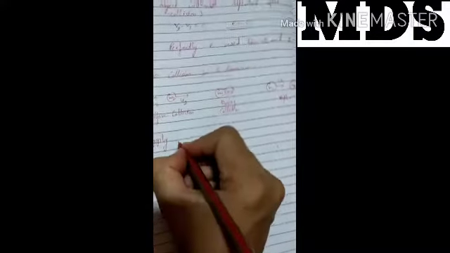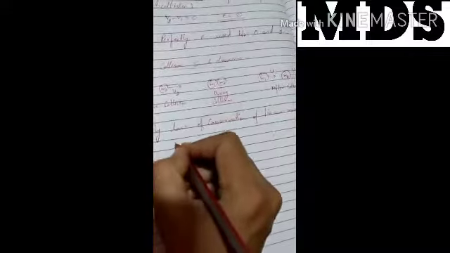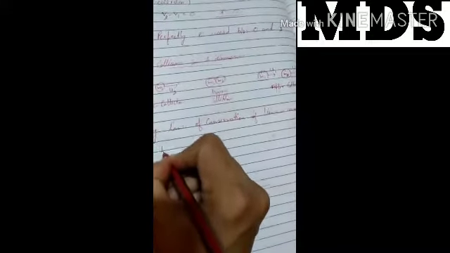Then we apply the law of conservation of linear momentum, because it will follow the law of conservation of linear momentum and the law of conservation of energy. Everyone knows linear momentum is the product of mass and velocity. We denote linear momentum with the letter P.